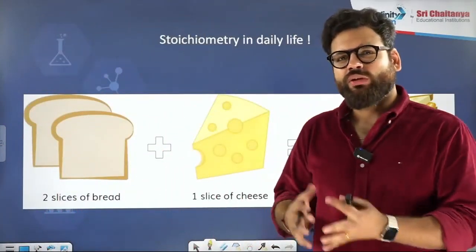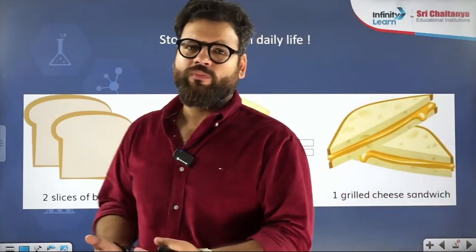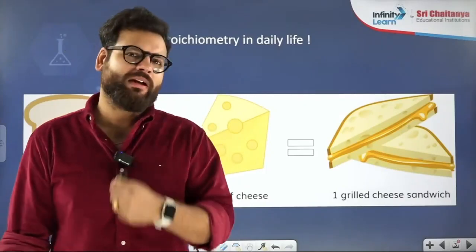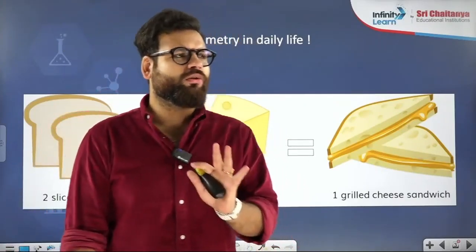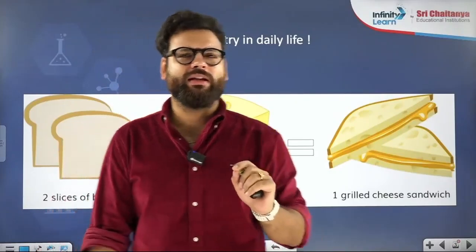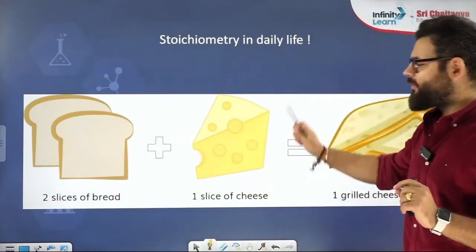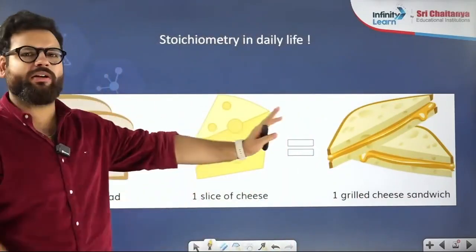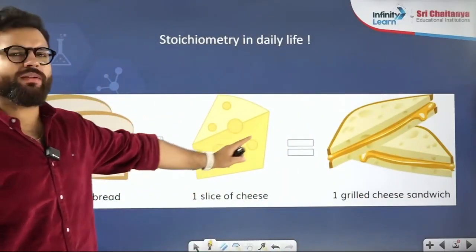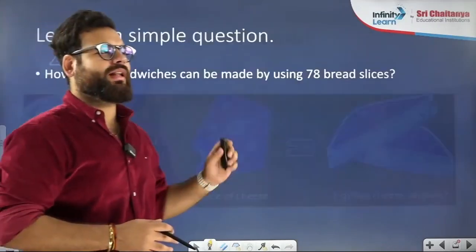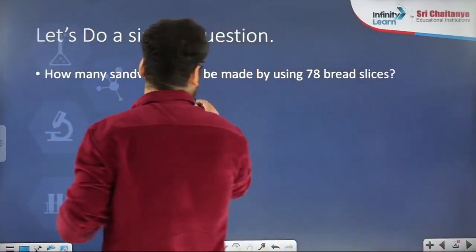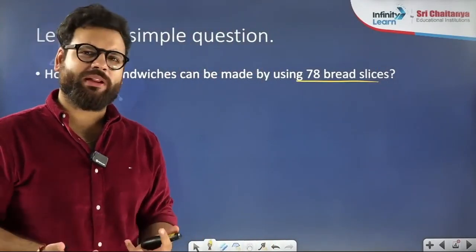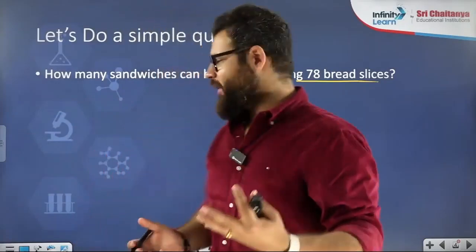Now, when we are actually making a grilled sandwich at home, we might face some problems. Let us see what problems we can face. You need to tell me the answers to the following. I am telling you that 2 breads combined with 1 cheese give 1 sandwich. Is the picture clear to everyone? 2 bread, 1 cheese means 1 sandwich. Now tell me, how many sandwiches can you make by using 78 bread slices? 39, most of you are saying 39. Such a simple thing. In terms of reaction, how could I say it?